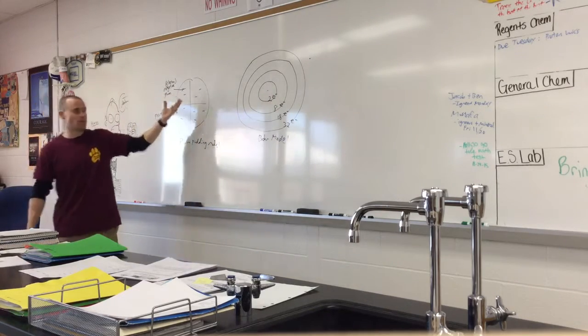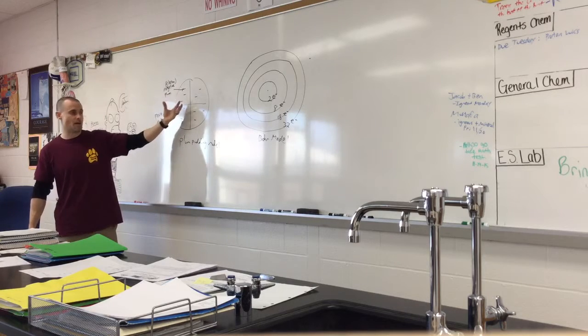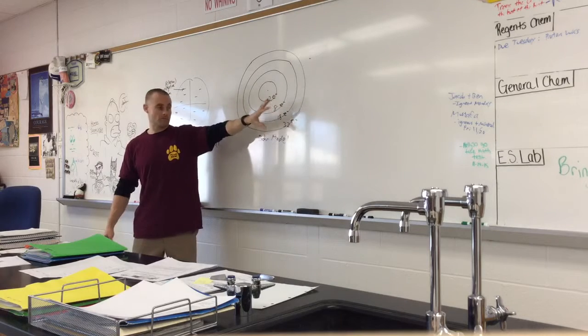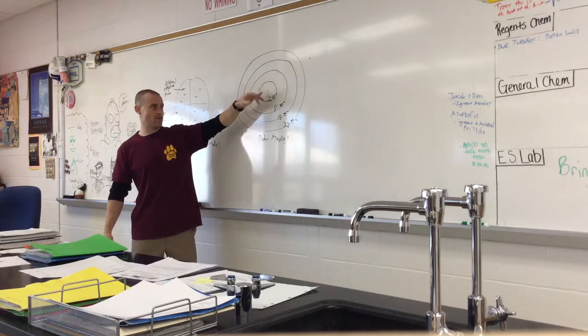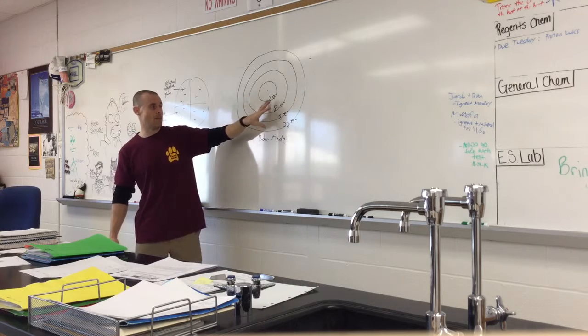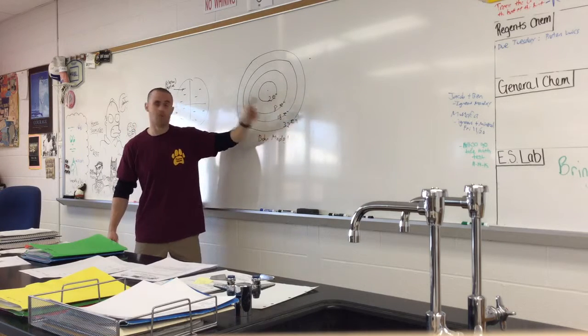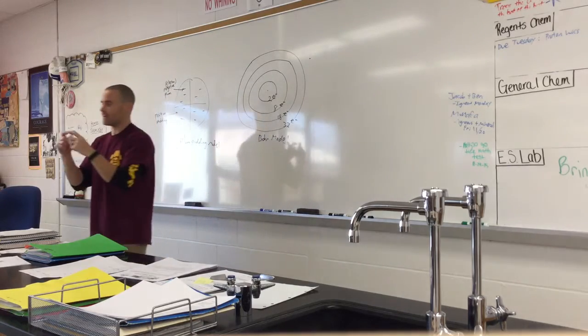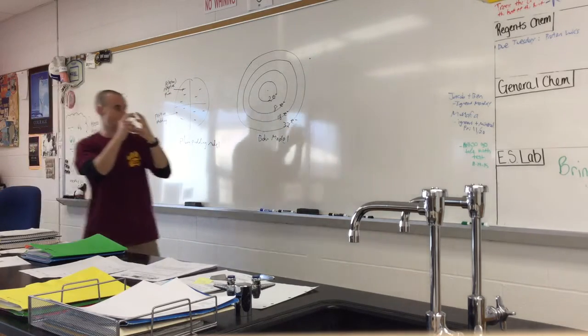So we got the plum pudding. Parts of it were right. Positive, negative, we know there's positive and negative, but that wasn't right. Parts of this are correct. There's a nucleus there. Rutherford helped find that, right? Rutherford said it was a positive nucleus. So we know there's levels, but they do not orbit, and there's more to it. These electrons actually are confined to these little spaces moving around.